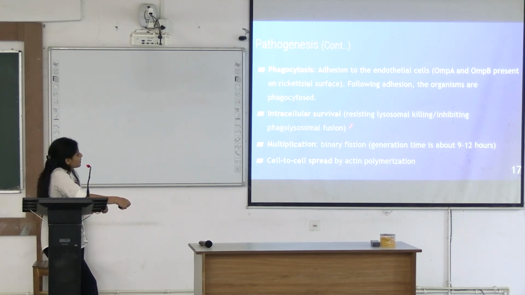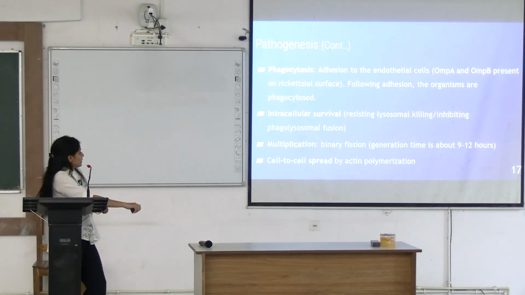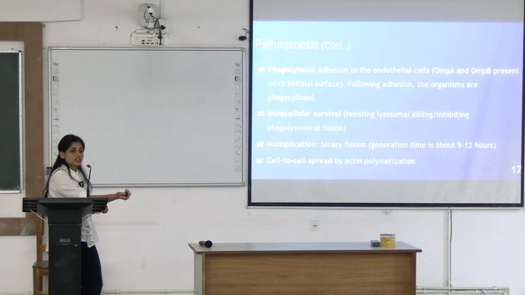What is it doing? Once it's engulfed and in phagolysosomal vacuoles, it is residing even though there is acidic environment. Multiplication takes place through binary fission. What is the generation time? It's about 9 to 12 hours. Then cell to cell spread by actin polymerization. I told you this is intracellular organism. Even without going out or causing lysis of the cell, it just transfers to the adjacent cell through actin polymerization, derives ATPs from this process. Okay.